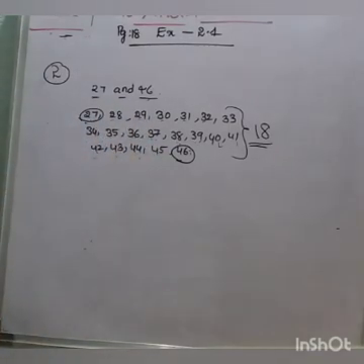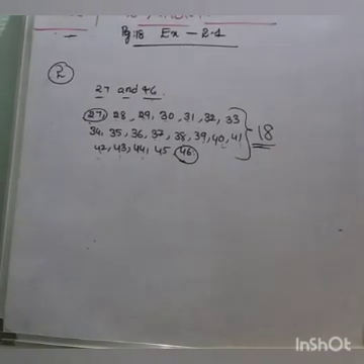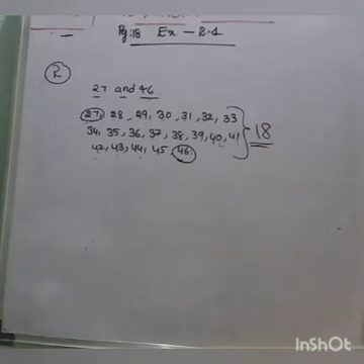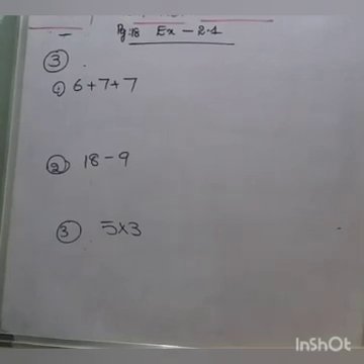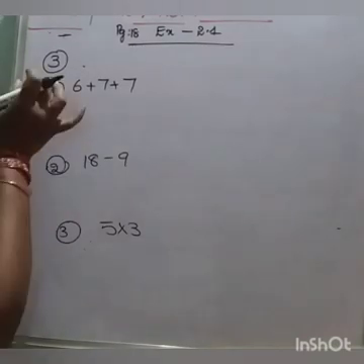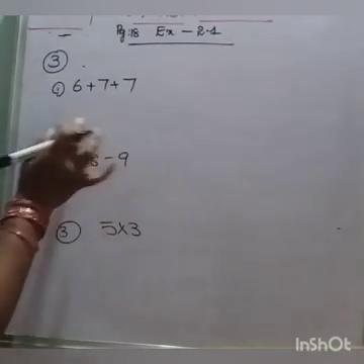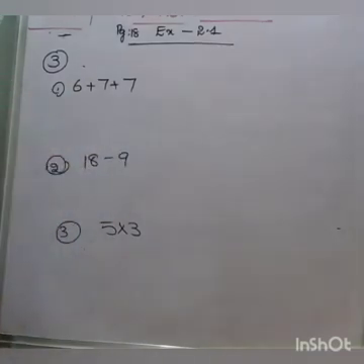Next, third one. Find the following using a number line. Here, third one: 6 plus 7 plus 7. First one, draw the number line.